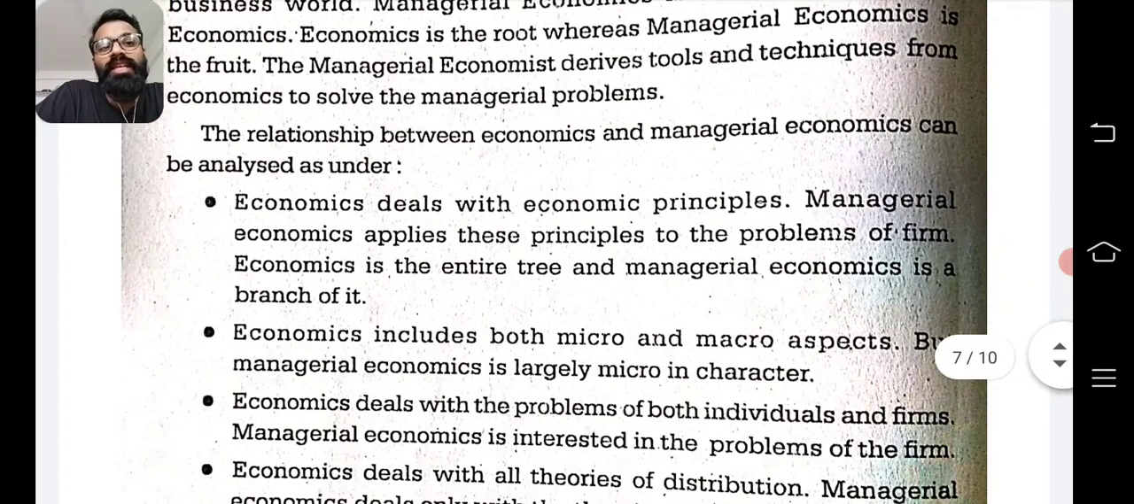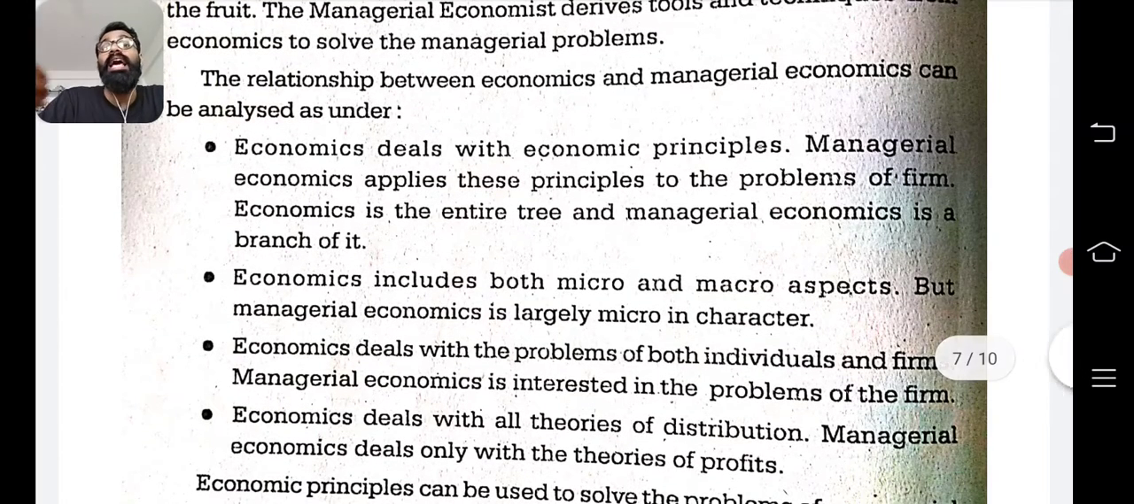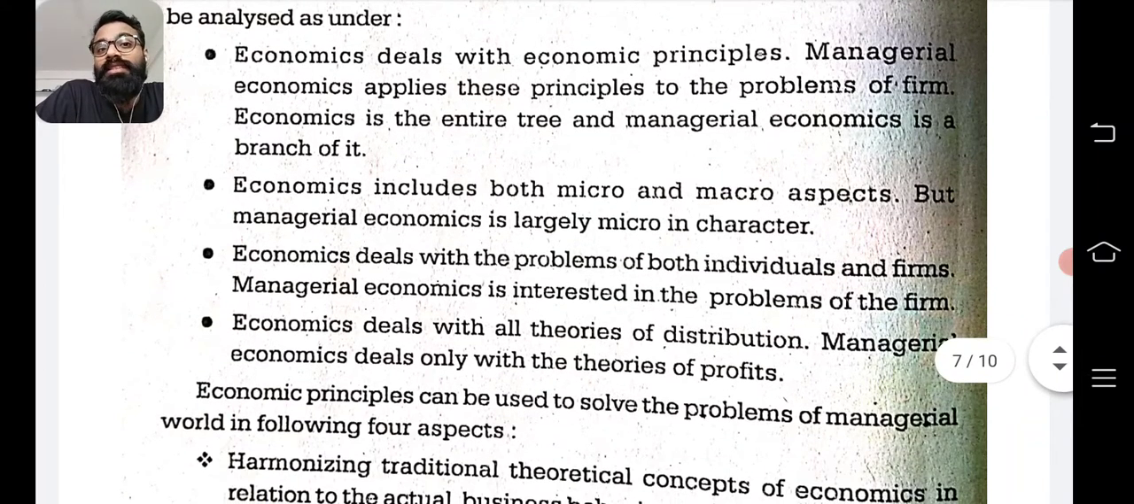The relation between economics and managerial economics can be analyzed as under. First of all, economics deals with economic principles. Managerial economics applies these principles to the problems of the firm. Economics gives us a principle, whereas managerial economics applies this principle. Economics includes both micro and macro aspects, but managerial economics is largely micro in character, because it is about the individual firm. Only some macroeconomic theories are taken, otherwise it is micro in its aspect.